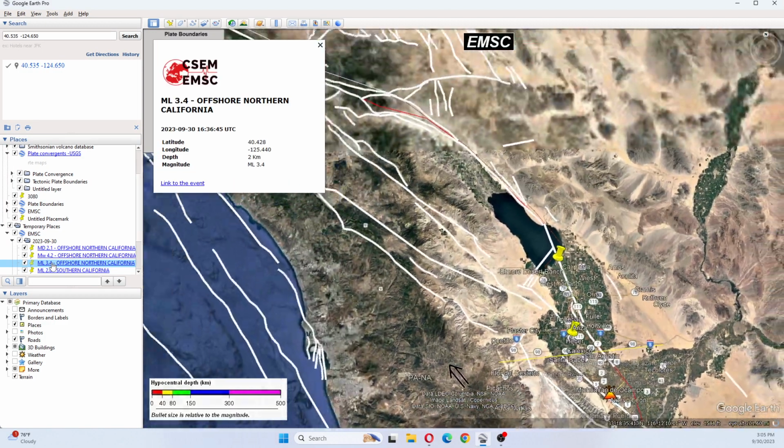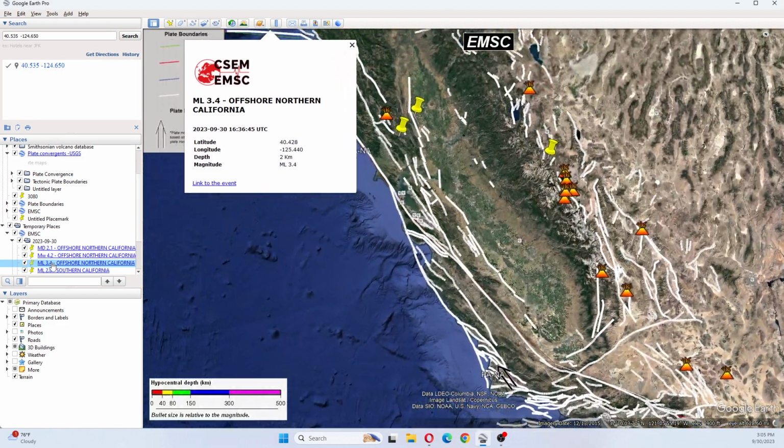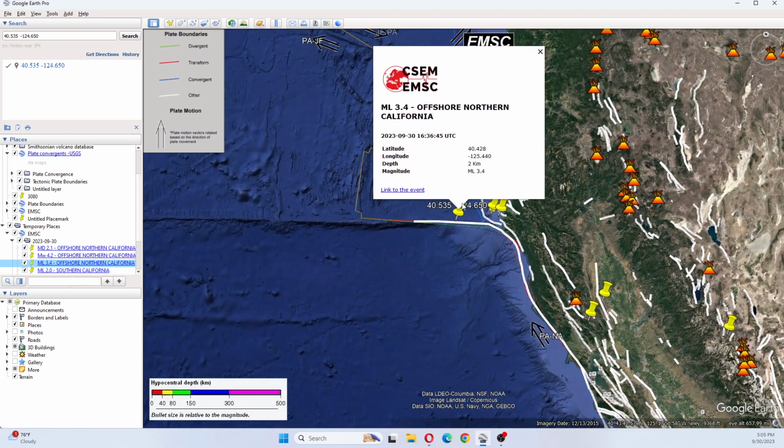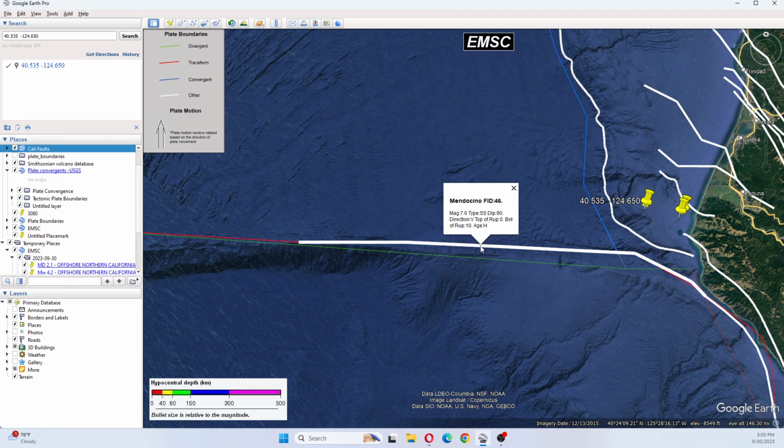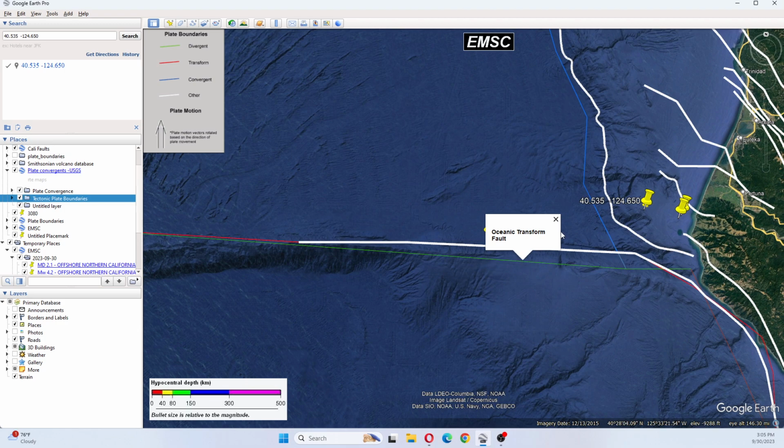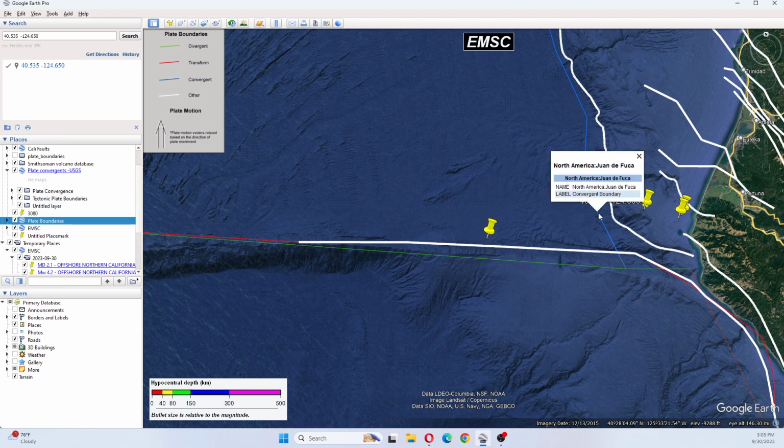The next earthquake was a 3.4 offshore Northern California. This one is occurring on the Mendocino Fault. That fault has a magnitude 7.6 possibility. That is also known as the Oceanic Transform Fault, and it runs down to the North American Juan de Fuca.